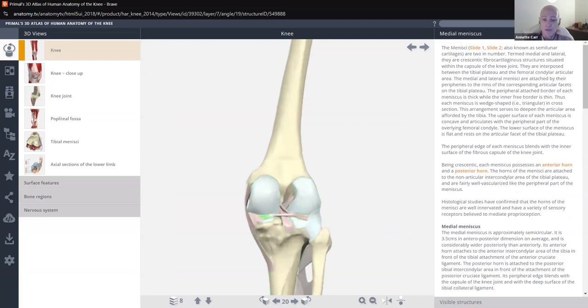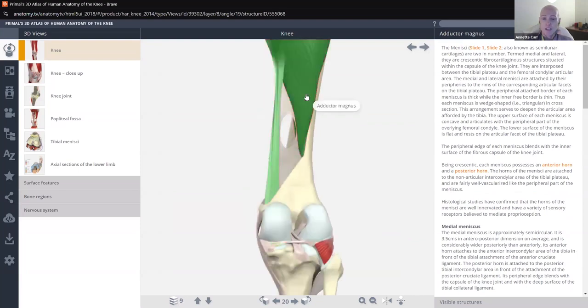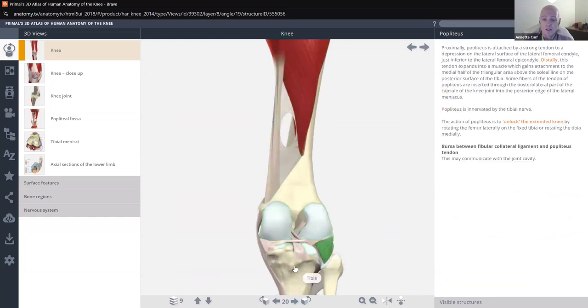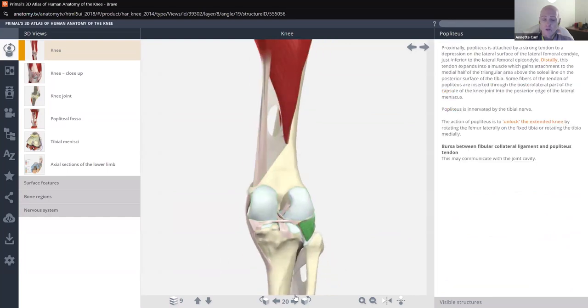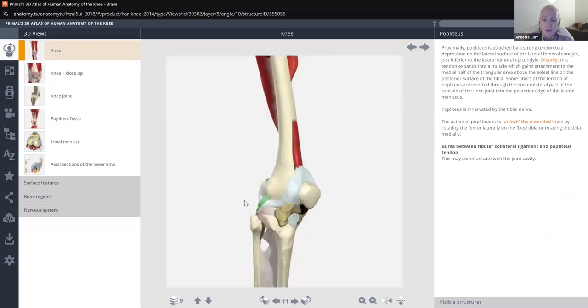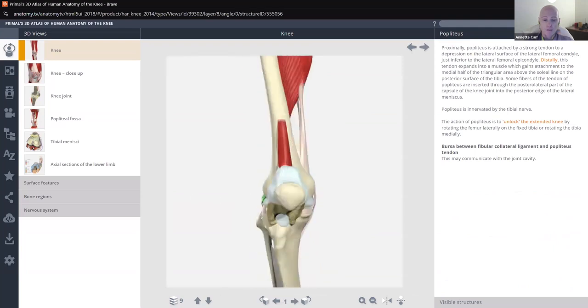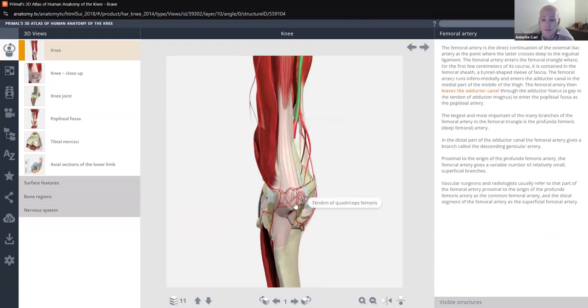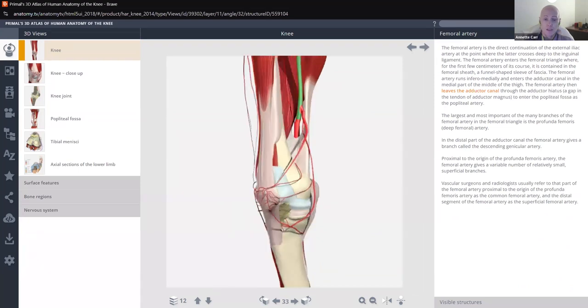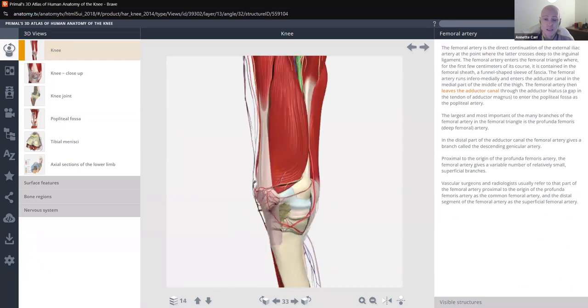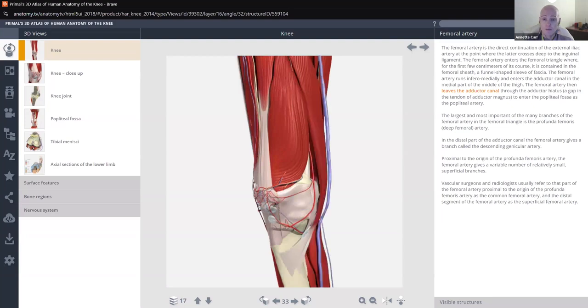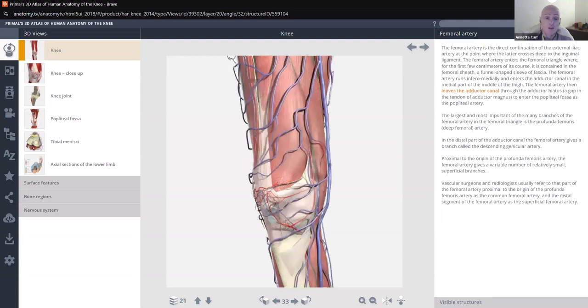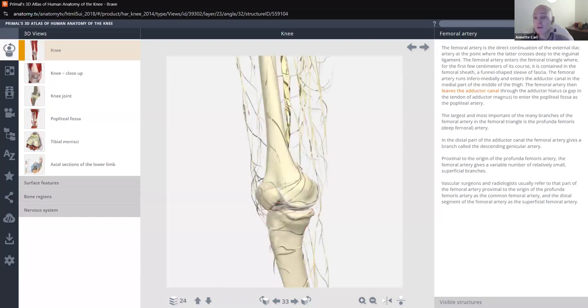So you can see you can kind of build up on the skeleton here and see the different structures and rotate it around to get a full 3D view and be able to build on your model. So I'm going to go all the way up here. Now we got blood vessels here. You can read about the various blood vessels. And we can go all the way up to nerves, veins, and eventually the lymph system. And we can just keep building on top of this. And we can also just keep deleting from it as well. So this is a good way for you to build a skeleton and see how things work together.